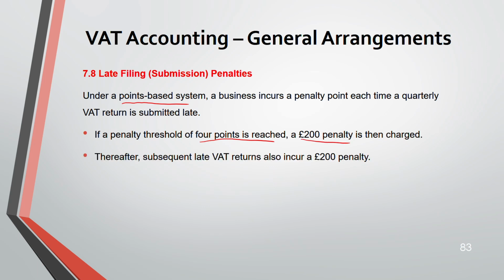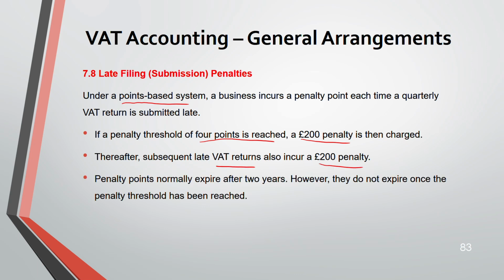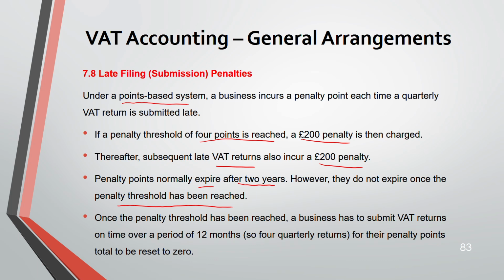Then, after that, if you're making a late VAT return, another 200. Remember, after 2 years, your penalty points will expire. However, they do not expire once the penalty threshold has been reached. Once the penalty threshold has been reached, what happens?